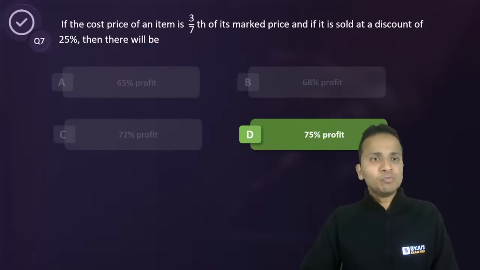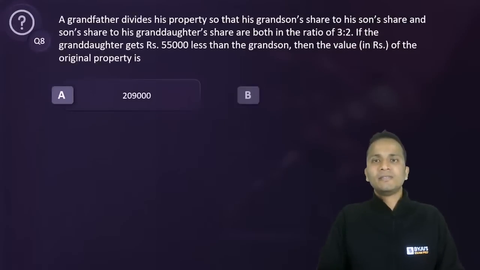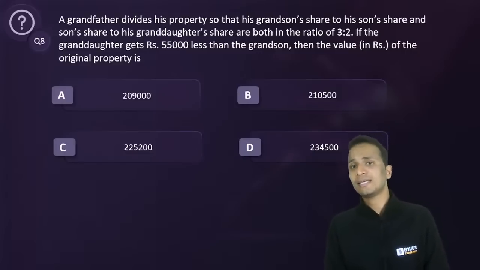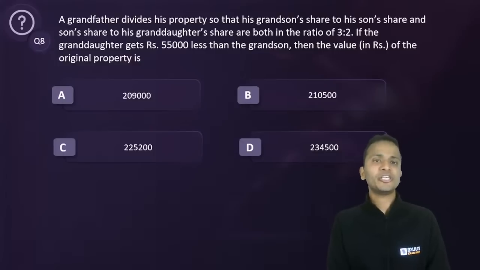Okay, let's move forward and look at question number 8. Again, I want an answer from every one of you. This is an easy question, not very difficult. This is just a simple application of ratios. So a grandfather divides his property so that his grandson's share to his son's share and son's share to his granddaughter's share are both in the ratio 3:2. If the granddaughter gets 55,000 less than the grandson, then the value in rupees of the original property is how much?